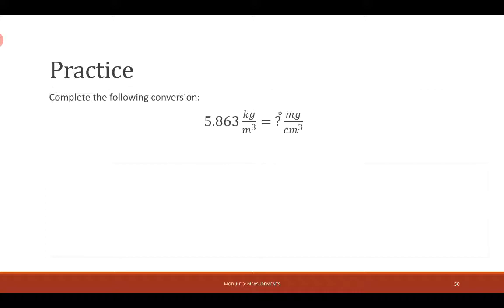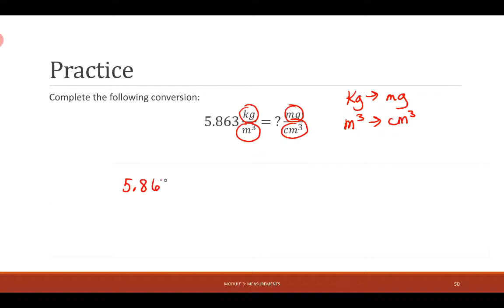So let's identify the differences here. Kilograms is going to have to go into milligrams. And then meters is going to have to go into centimeters cubed. So meters cubed has to get into centimeters cubed. So we've got 2 different things that we're trying to do to this number. So 5.863 kilograms per meter cubed. You can extend that and put a 1 there if you want to.